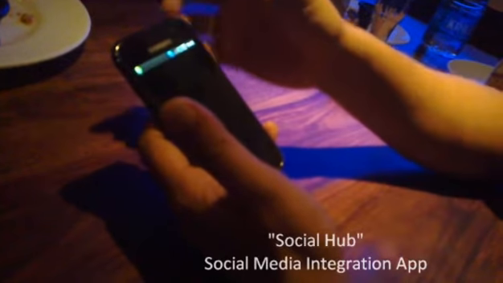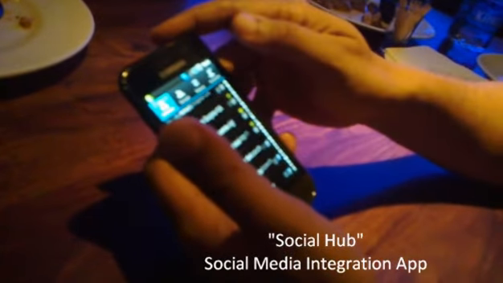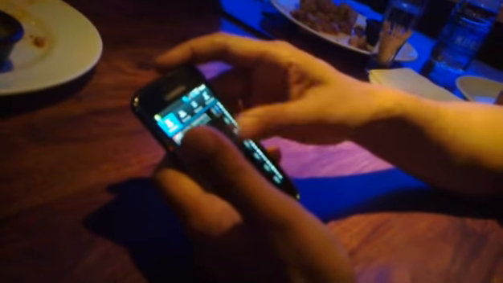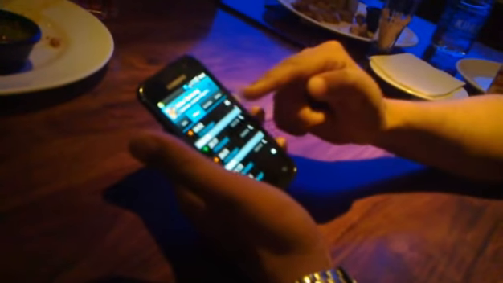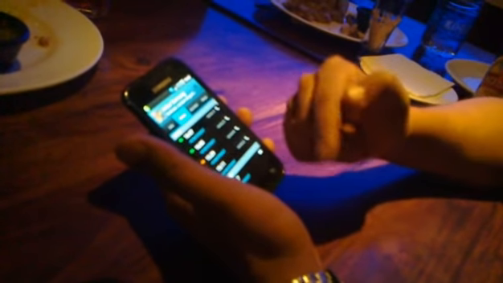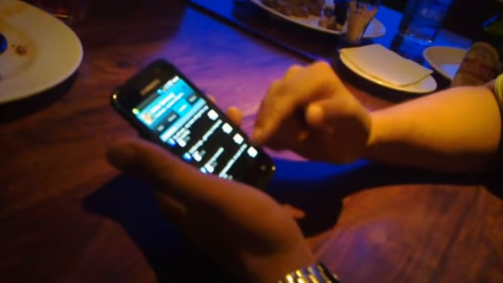In Social Hub, let me show you one of my friends, let's say Ankur. This is Ankur. Now, this is a phone book. Inside the phone book, I have got every detail of Ankur, who is my friend. He's there in my phone book, and he's also there on Facebook and on Twitter. If you go to history, you can see all the messages or calls that I have received or sent him. If you go to activities, I can see all his Twitter and Facebook activities over here.